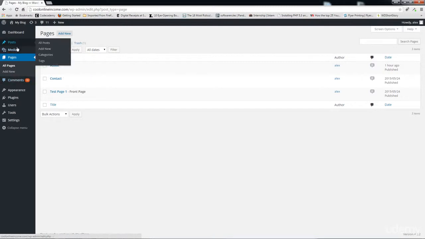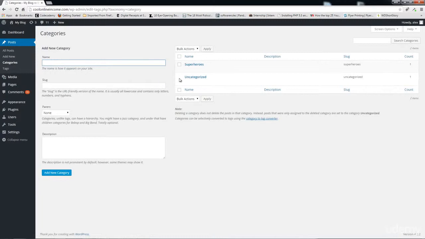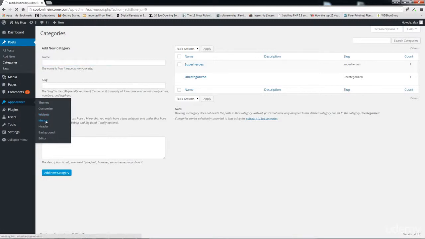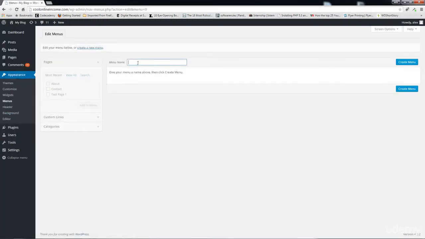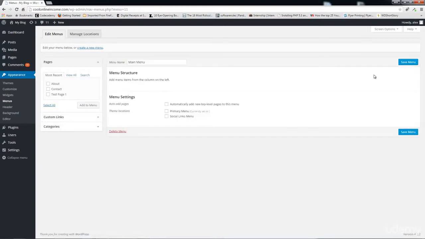And under categories, I have my superheroes category and uncategorized. The reason why I'm showing you this is because we are going to add these items to our menu. So in order to do that, I'm going to go down to Appearance, click on the Menus tab, and now we can create a new menu. First, I'm going to give it a name, and it's going to be main menu. I'm going to create menu right now.